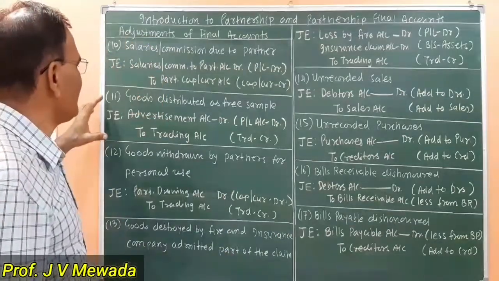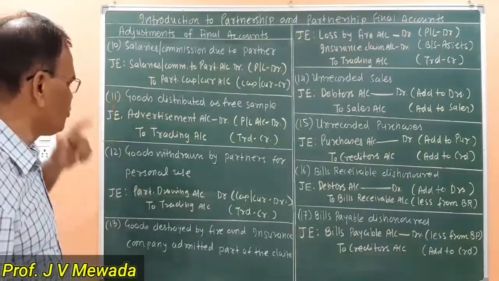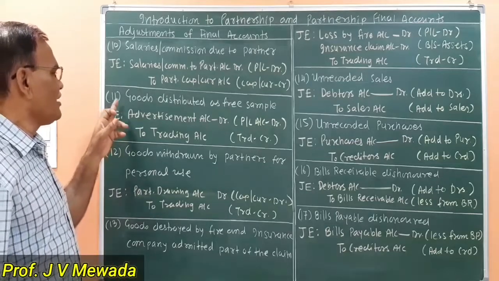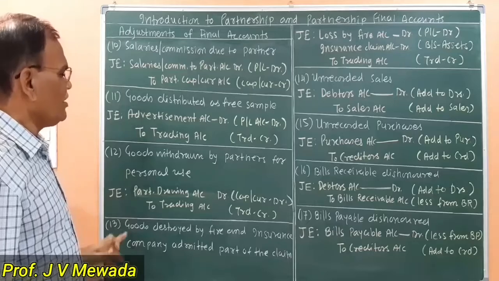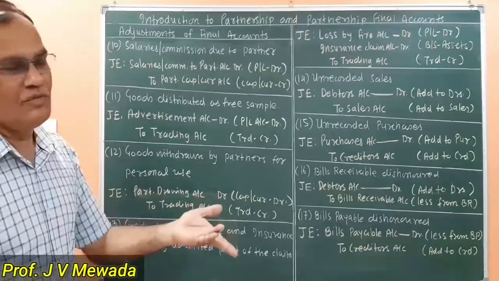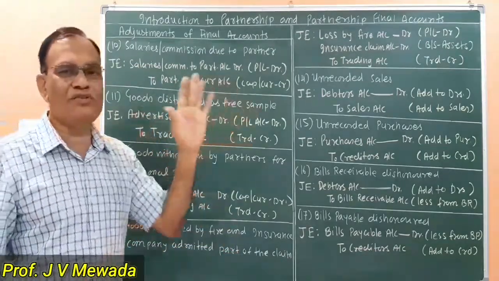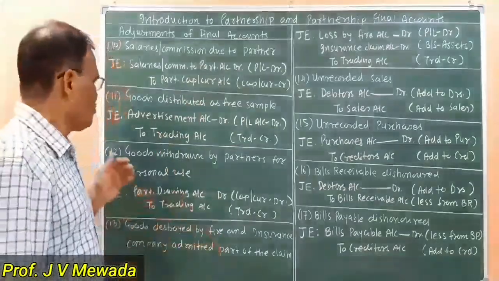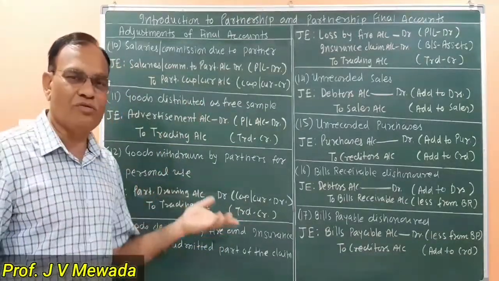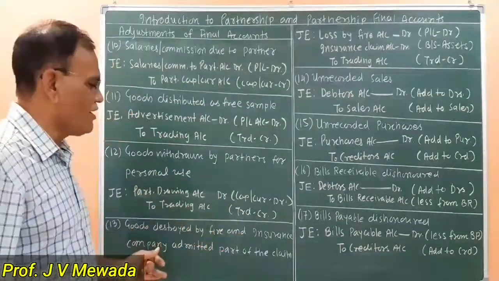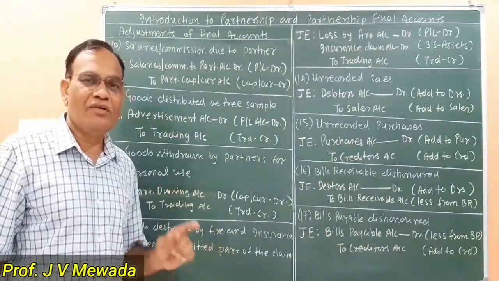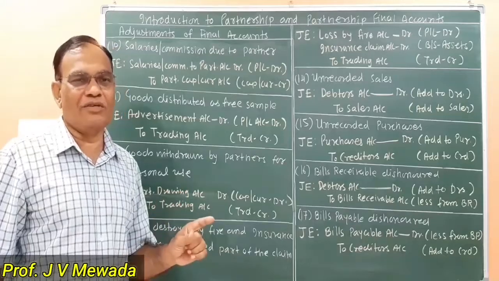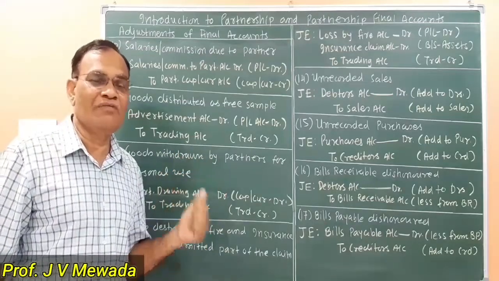Now our next adjustments, three adjustments are related to goods. Adjustment number 11, adjustment number 12, and adjustment number 13. Here there is an outflow of goods. Goods distributed as a free sample, so goods are out. Goods taken by partner, so goods are out. And goods destroyed by fire, so again there is an outflow of goods. So there is one effect on the credit side of trading account and the other effects at different places.